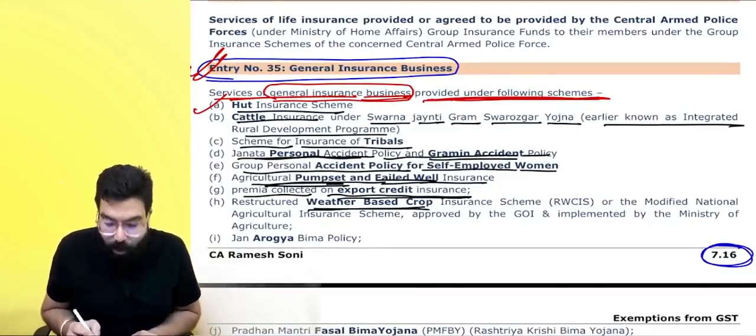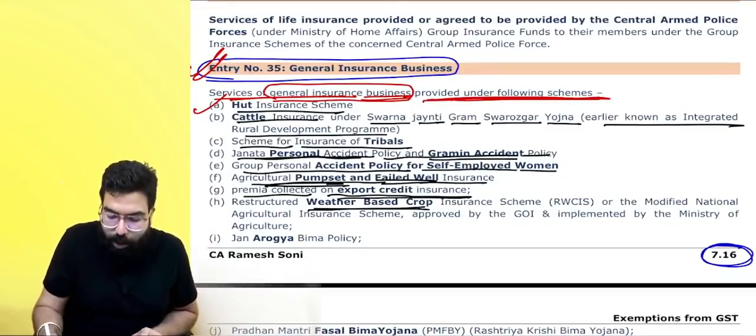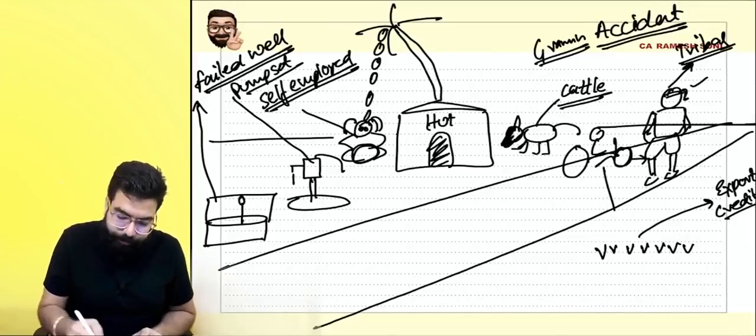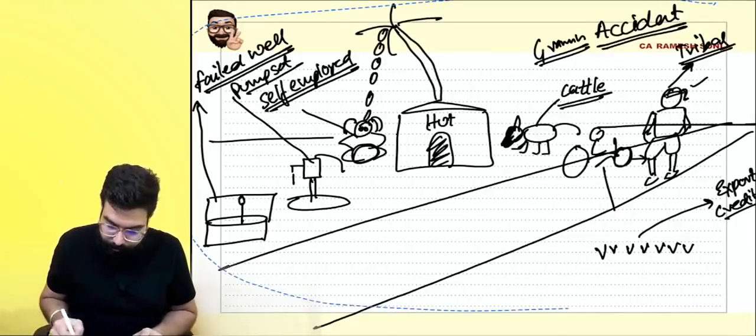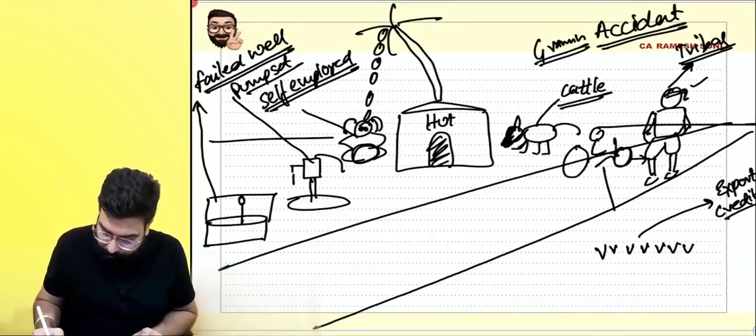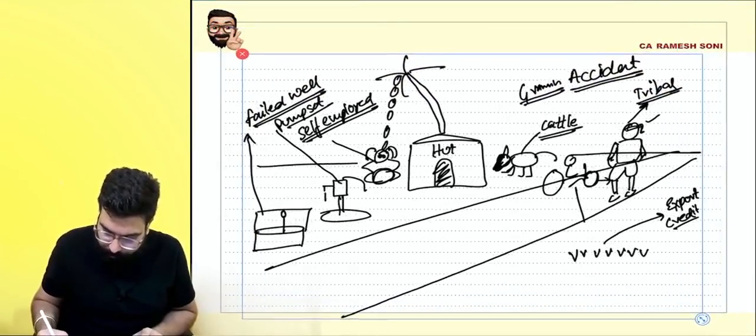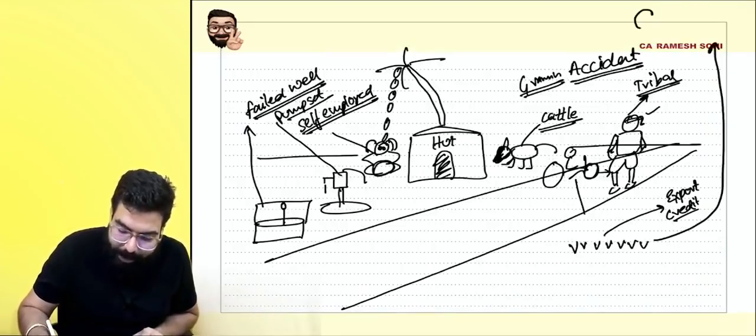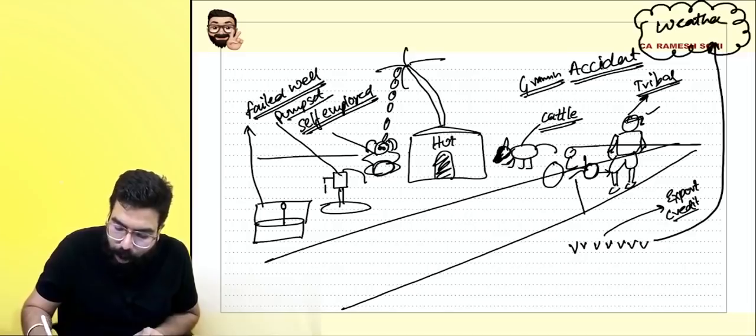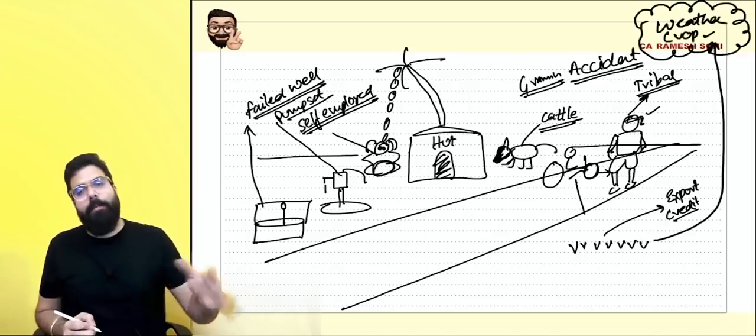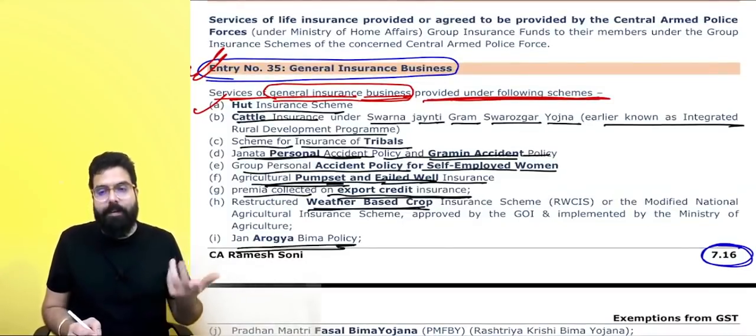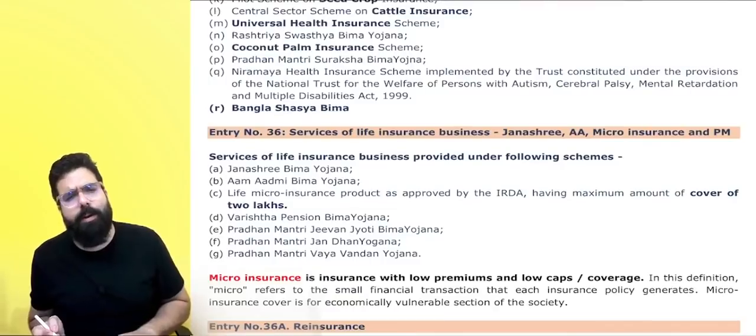Restructured weather based crop insurance. Now these crops, he would want insurance for these crops. So they are telling, for crops, might be the weather goes bad, right everyone? So weather based crop insurance also I want, that also there will be no GST. Okay, done, sir. Next, they are telling Jan Arogya Bima. Jan Arogya Bima means health insurance. Again, there will be no GST.